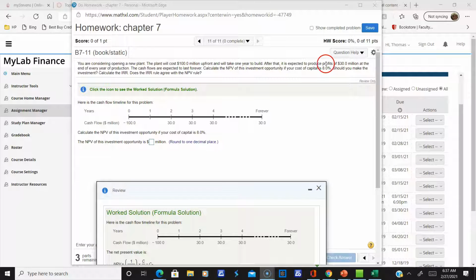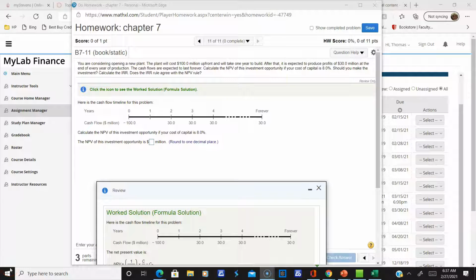After that, it is expected to produce profits of $3 million at the end of each year of production. The cash flows are expected to last forever. So as soon as you see the word forever, that should be a tip-off that that's a perpetuity, right? Calculate the net present value of this investment opportunity. If your cost of capital is 8%, should you make the investment, and then calculate the internal rate of return.